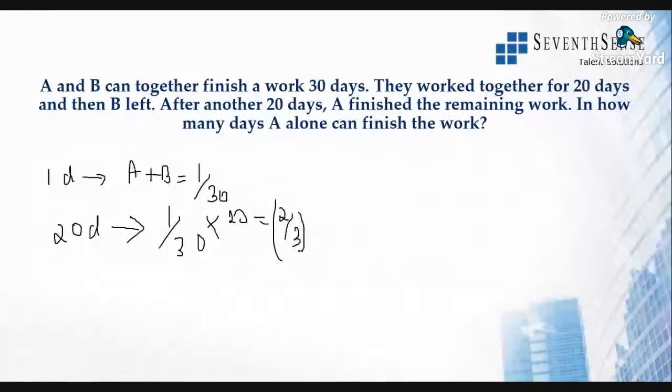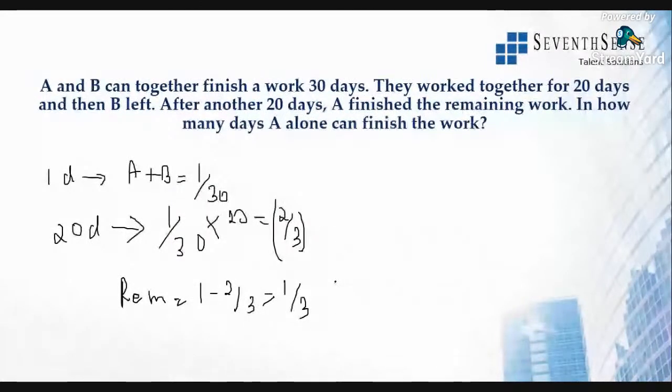All right. So I think to finish that one work, they will take 60 days. Right? No, not 60 days, 40 days. 2/3 of the work will be finished in 20 days, right? So in one work, they can do it with that. Or if you want to find out the remaining work, you can equate it to that value. So what is the remaining work? Remaining work will be 1 minus 2 by 3, which is 1 by 3.